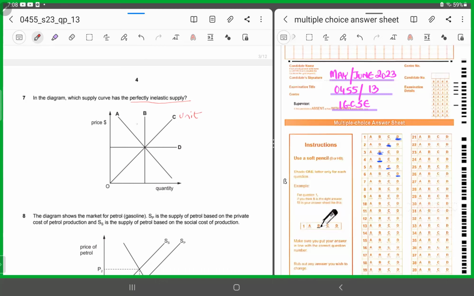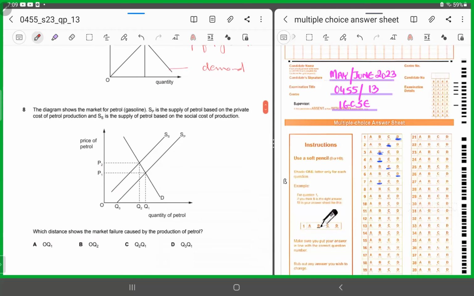A is a demand curve. A is a demand curve. All right. D is a situation of what? Perfectly elastic supply. And B is perfectly inelastic supply. So the correct answer is B.